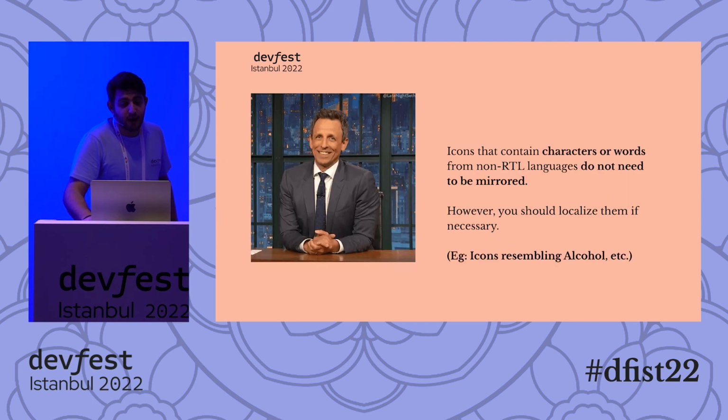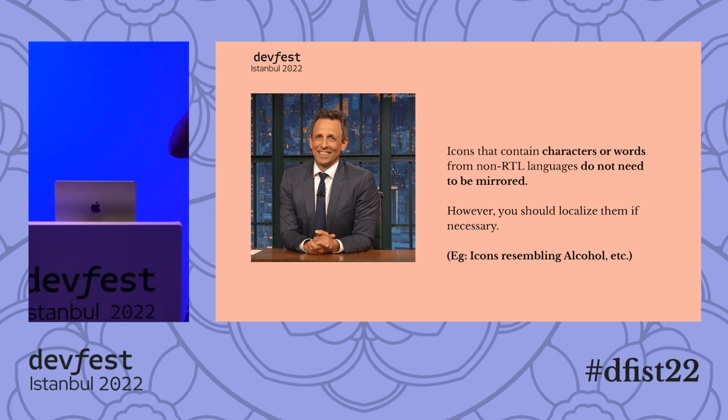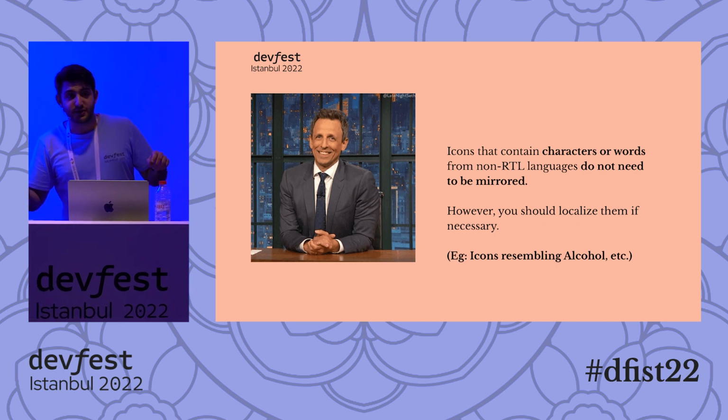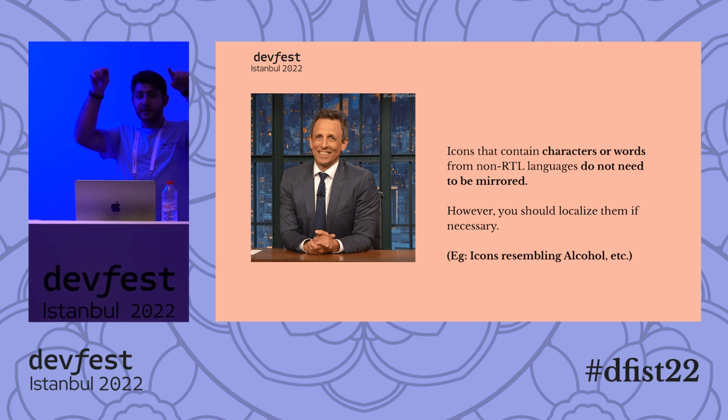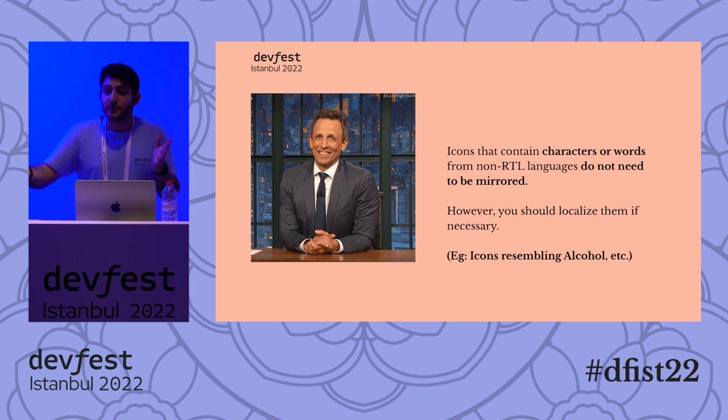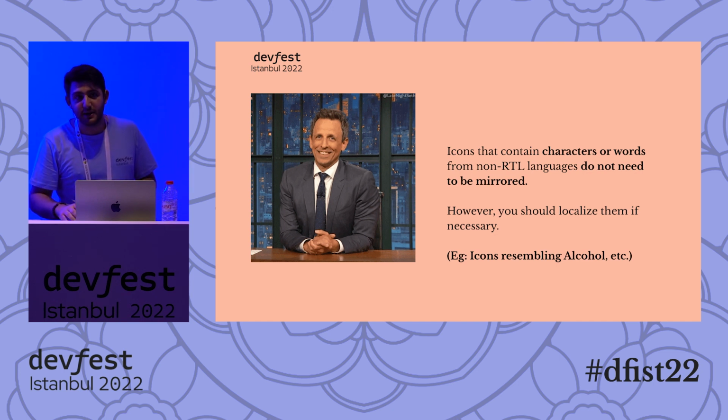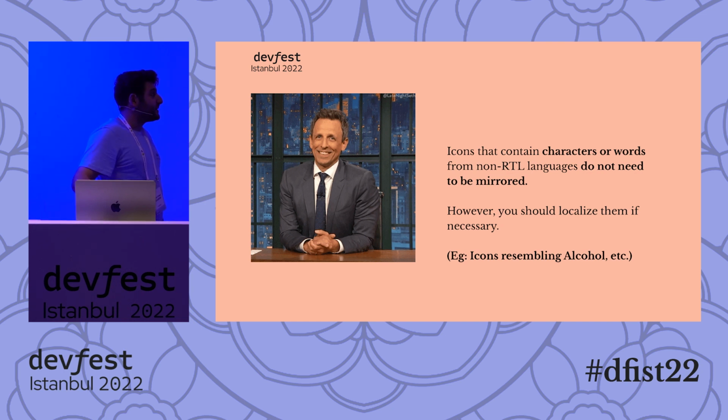Icons that contain characters or words from non-RTL languages do not need to be mirrored. So if you have an icon with a square or a rectangle, and in the middle of that you have an A, you generally use it as it is. There are some examples where, for the sake of localization, they change the letter inside the icon as well, but it's not a must, like I said. So there is one more thing,